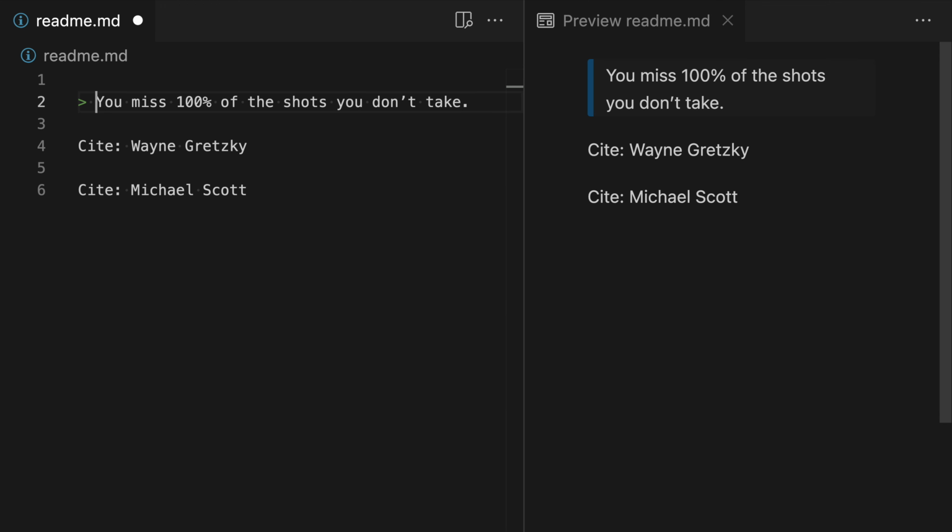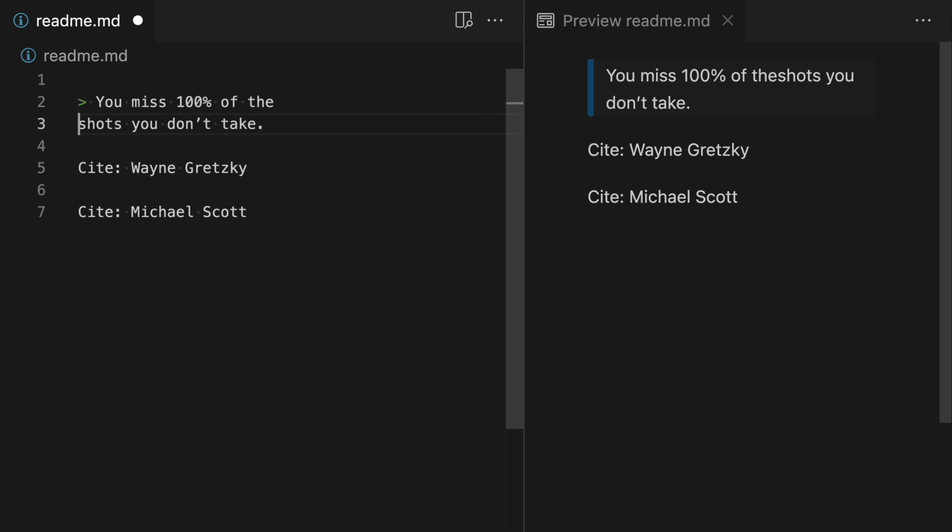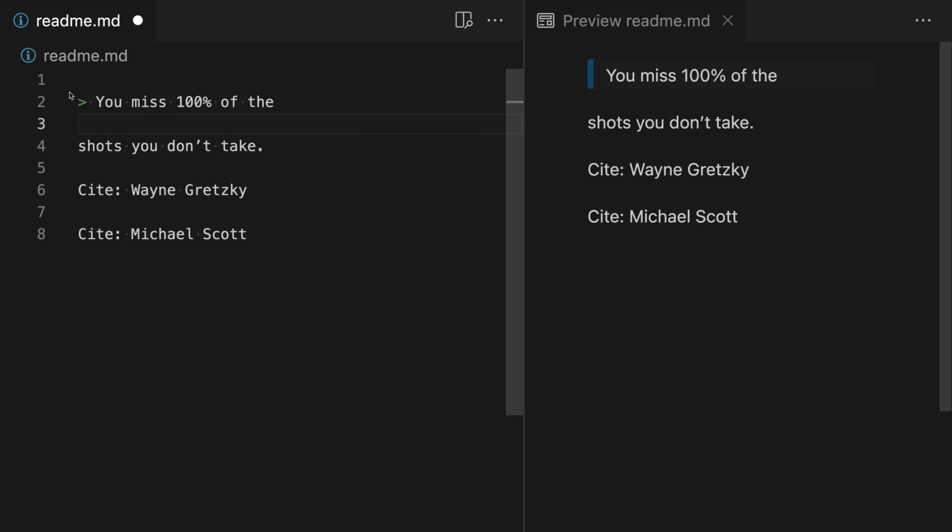Now, once you start a block quote, the block quote will typically continue until you hit a blank line or other element that is going to disrupt it. So let's say our text was actually broken up like this over multiple lines. Notice how even though there is not a greater than sign at the start of the second line here, this is still considered part of the block quote. So it's still being rendered the exact same way. Really, only once we hit a blank line or something else like the start of a list is the block quote going to be disrupted.